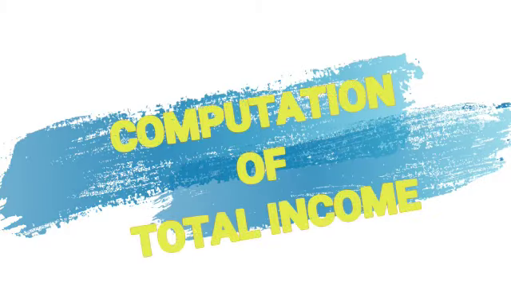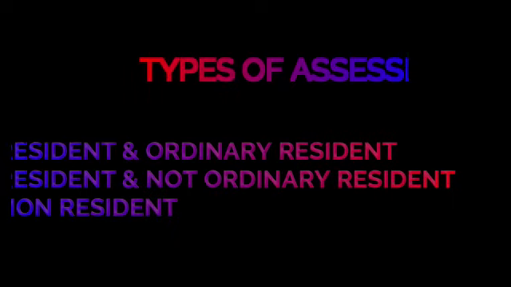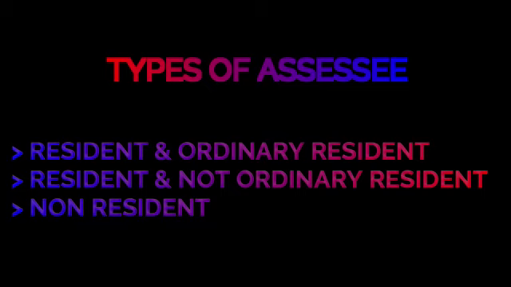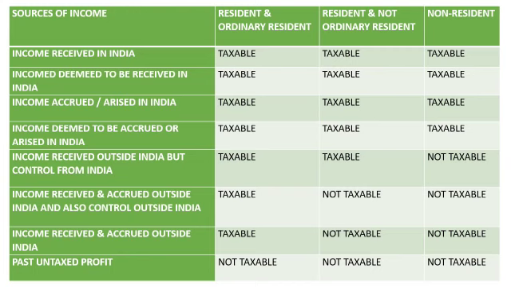While computing the scope of total income, we will combine both the categories of income and assessee. We have discussed the types of assessee in the previous session: resident and ordinary resident, resident and not ordinary resident, and non-resident. Income is divided into 8 categories that will be shown in 8 rows, and the assessee is divided into 3 categories which will be shown in 3 columns while computing the scope of income.